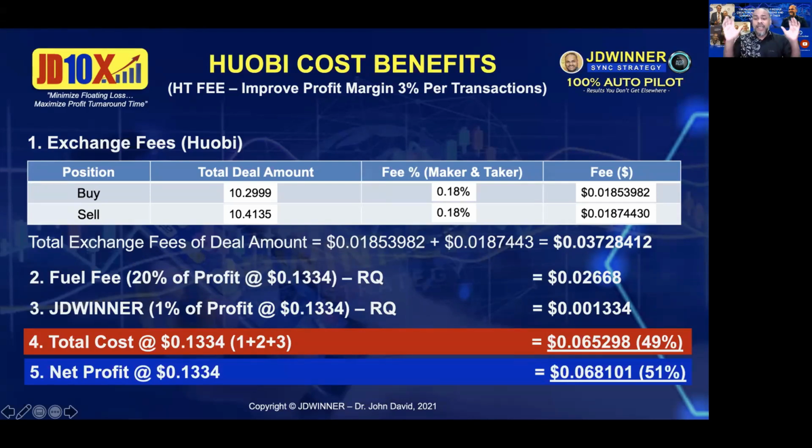So if you are using HT, I would recommend the team to look into using BNB or HT as your fees. All right. Don't use USDT, because if you use USDT, then your USDT holding in your exchanges will be depleted. That is the reason why sometimes some people are supposed to go for 13 margin calls. At the 12th, the bot actually stopped the margin call. Why? Because the fund is not enough in the spot wallet. Why? Because the exchange fees are not factored in. Can you understand me? So this is basically the idea of how the cost is calculated.